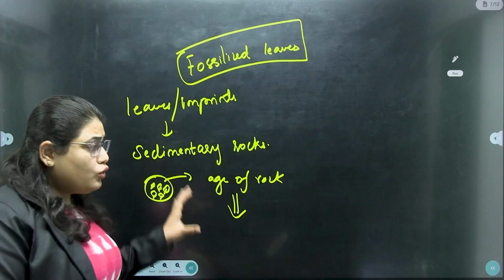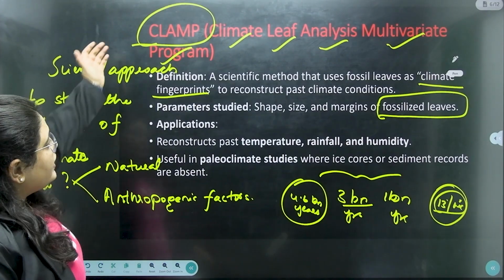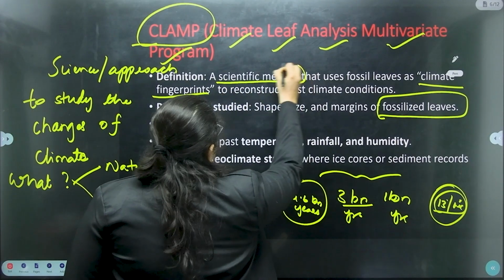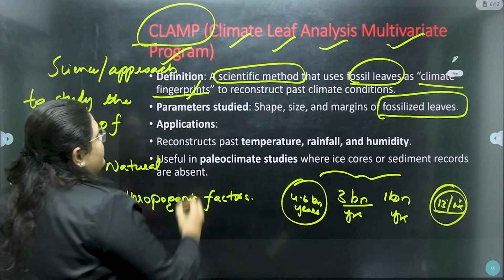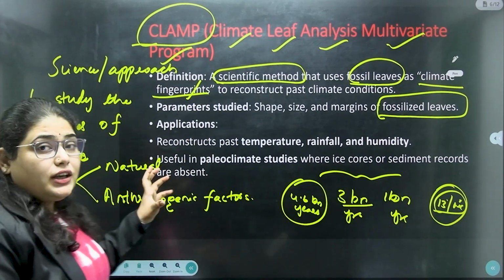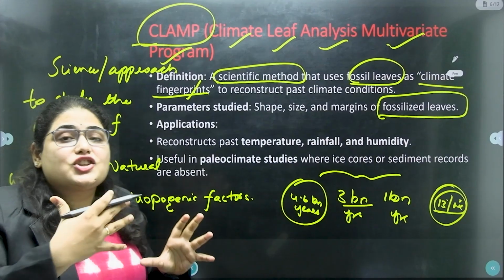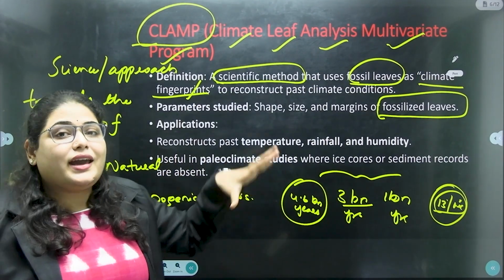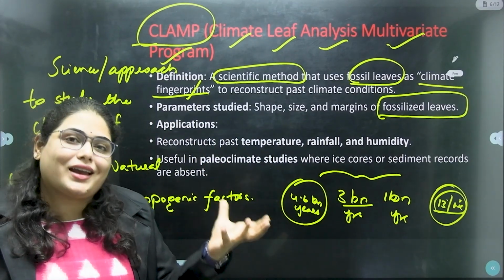Now you know the definitions of these two important terms, right? Basically, CLAMP is a scientific method that uses fossil leaves as climatic fingerprints. We will use those fossiled leaves to study the climatic change of a particular age. Let's say around 2 billion years, how was the climate?